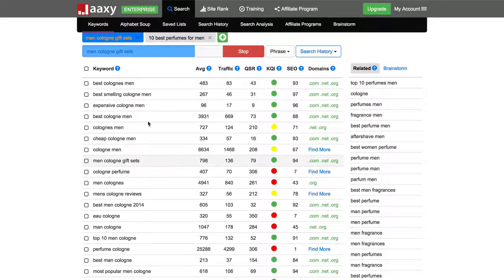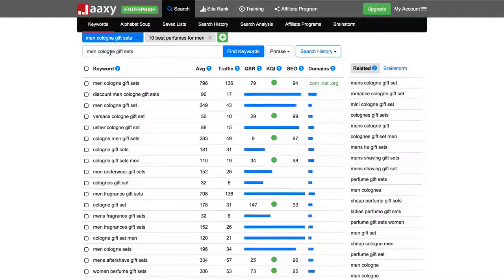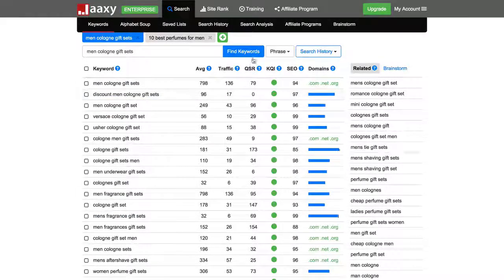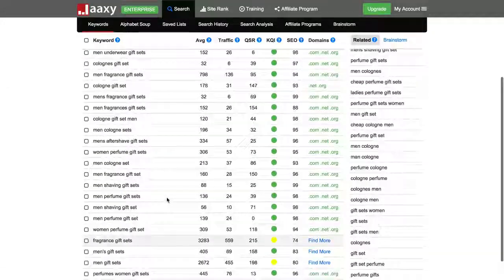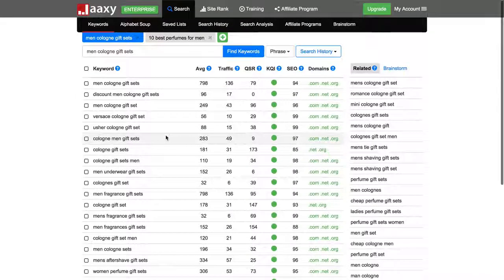I usually like to open up another tab. You can see I just overwrote my initial search here within that tab. I usually like to open up another one so I can take my existing list and expand upon it within other tabs, but you can research it any way that you like and what makes the most sense to you. So as you can see, I've come up with another list of over 30 keywords related to gift sets.